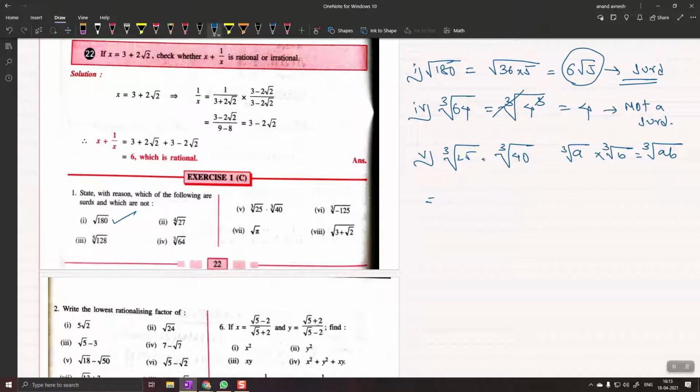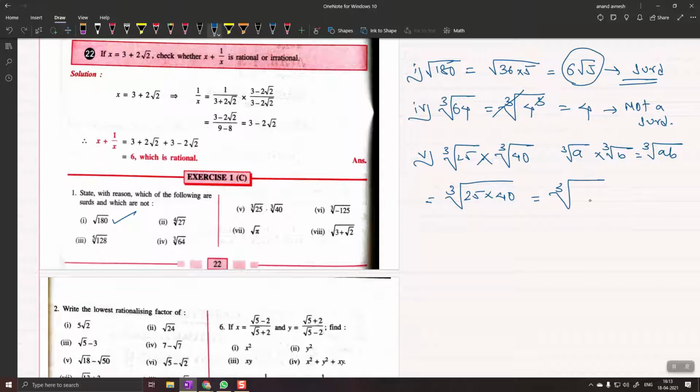So there is a dot here, so it is multiplication. How do I simplify now? Cube root, not 3 root. Cube root, and inside that we get 25 times 40. So what is that? Cube root of 25 times 40 is